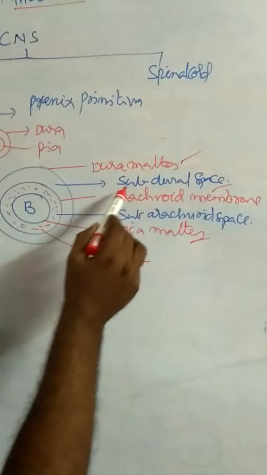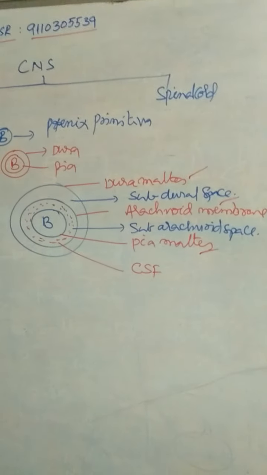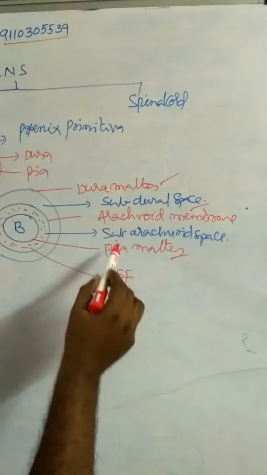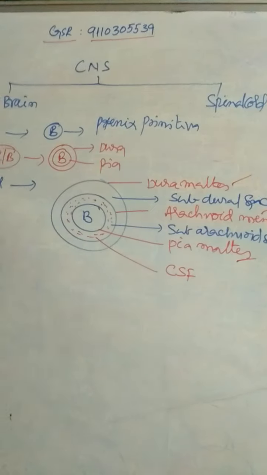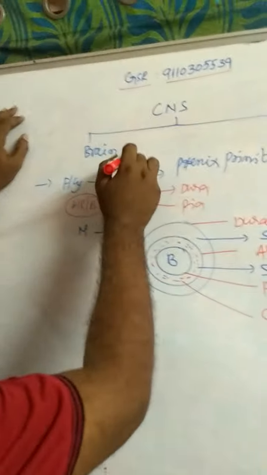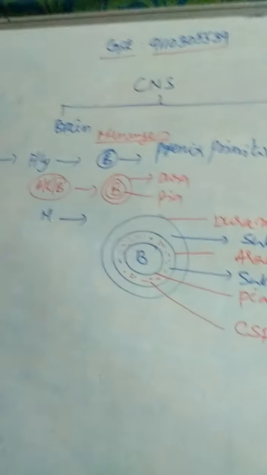Between dura mater and arachnoid membrane is the subdural space. Between arachnoid and pia mater is the subarachnoid space, filled with cerebrospinal fluid. That is about meninges, the layers present around the brain.